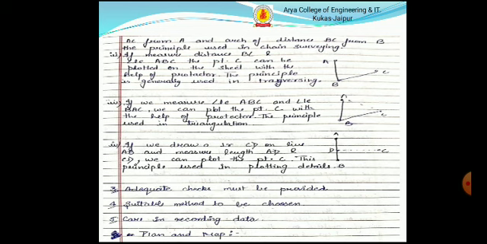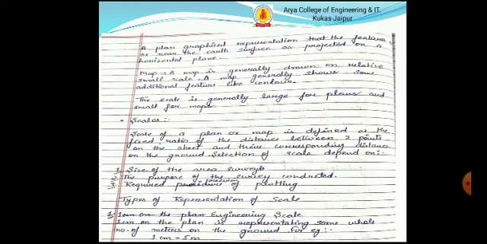Plans and maps. A plan is a graphical representation of the features on the earth's surface, projected on a horizontal plane. A map is generally drawn on a relatively small scale. A map generally shows some additional features like contours. The scale is generally large for a plan and small for a map.